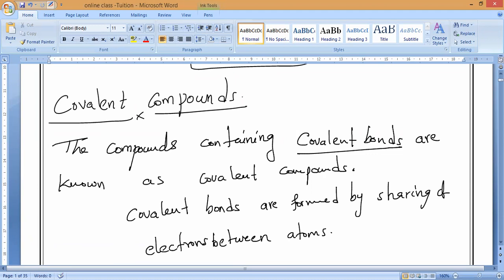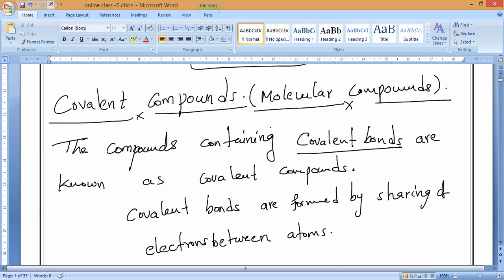So covalent compounds we can also call as what? Molecular compounds. Nobody knows this; class 9 people will study it. Molecular compounds means atoms will share the electrons and they will form molecules of a compound. That is why we can also call them molecular compounds. Understand? Class 9th chemistry, 3rd chapter, you will study. So you should understand that these are called covalent compounds.